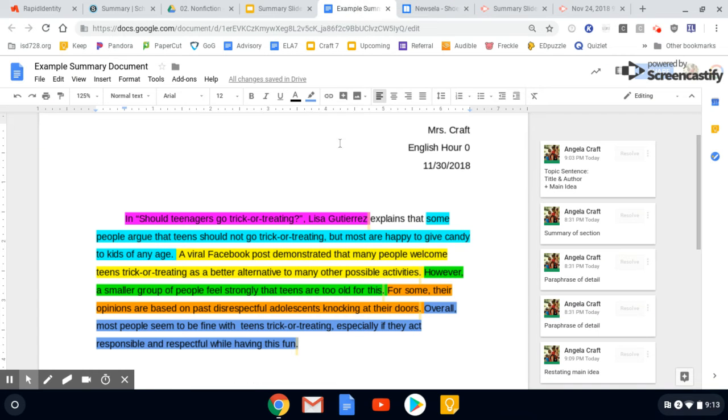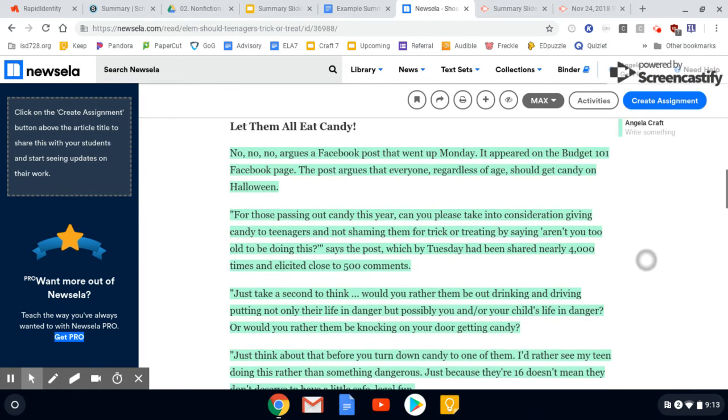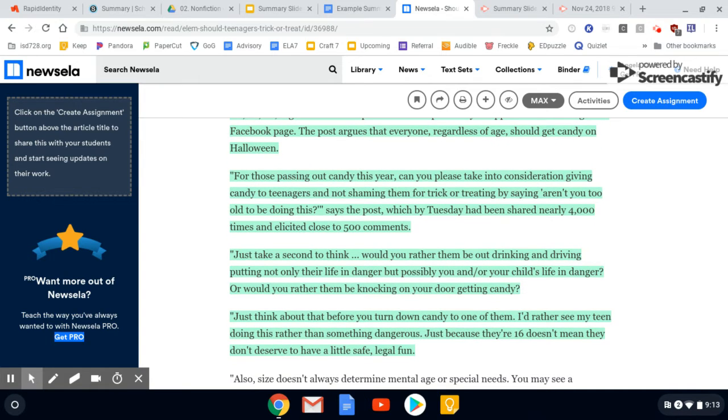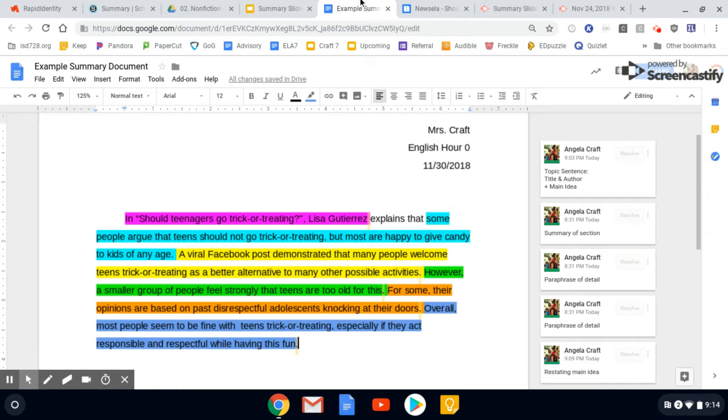So it looks like this. This yellow part says a viral Facebook post demonstrated that many people welcome trick-or-treating as a better alternative to many other possible activities. So I summarized this whole section where it said that anyone, regardless of age, should get candy, and then the other paragraphs are talking about why. I summarized that and put it into a sentence in my summary.